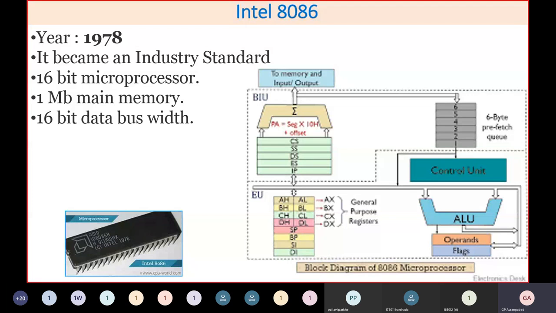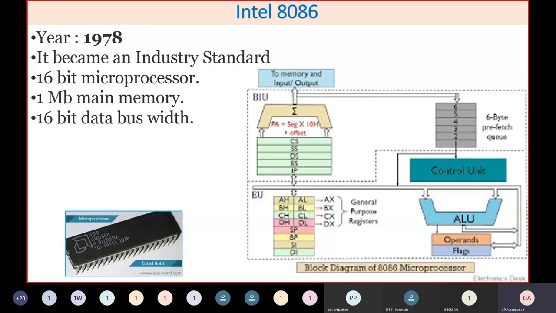This is a 16-bit microprocessor. When you say 16-bit, obviously the ALU can take data 16 bits simultaneously, and it can do add, subtract, multiply. These similar operations can be done simultaneously on 16-bit data. That is why, as the data bus width is 16-bit, it is called a 16-bit microprocessor. Another important feature is that it can address up to 1 MB of memory, compared to earlier microprocessors.